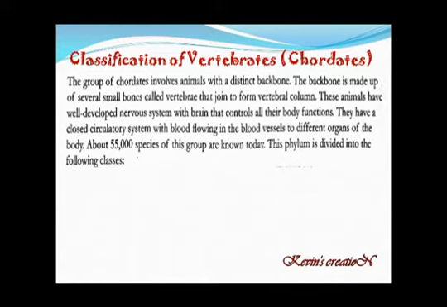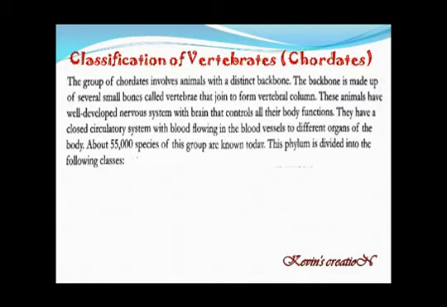So vertebrates have got a well developed nervous system and a well developed circulatory system as well. About 55,000 species of this group are known today, and every day we are discovering new varieties, new species, but till now we have got 55,000 species known to us.